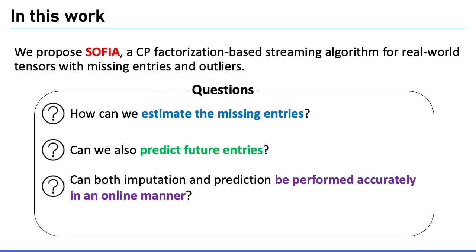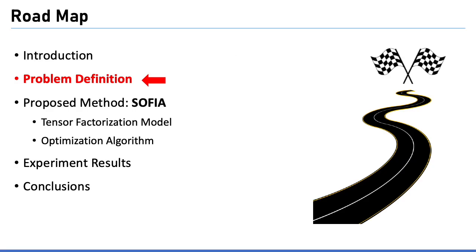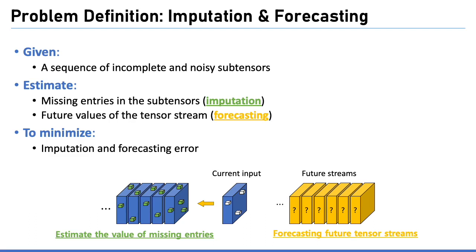In this work, we propose SOFIA, a CP factorization-based streaming algorithm for real-world tensors with missing entries and outliers. SOFIA can answer all questions at the same time. Let me define the problem to be addressed in this work. Given a sequence of incomplete and noisy subtensors, the objective is to estimate missing entries in the subtensors and future values of the tensor stream. We propose a method to minimize such imputation and forecasting error.